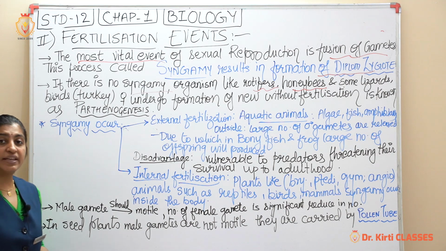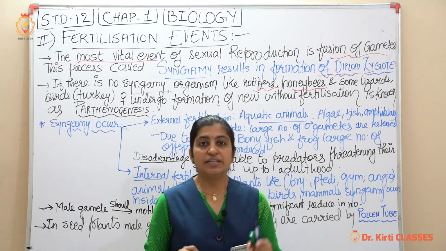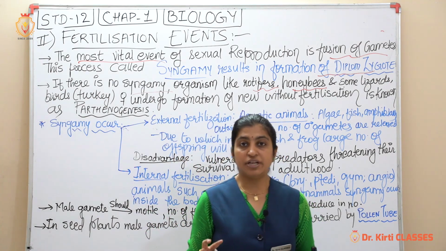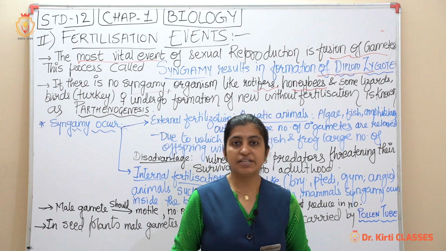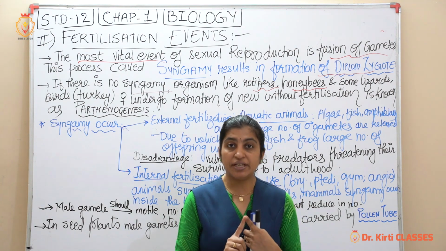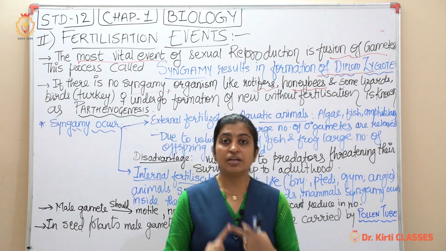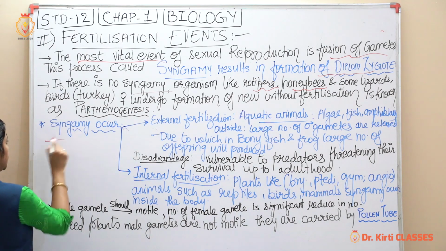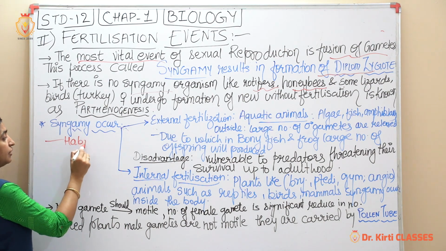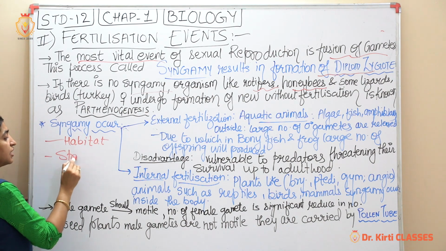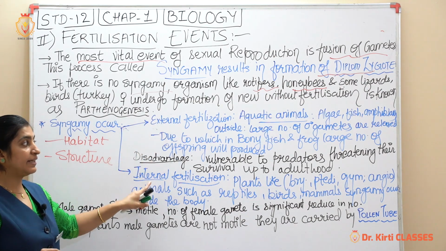Now if syngamy occurs, that means if a fusion occurs, what is going to happen? There are two processes of fertilization. Number 1, external fertilization, and number 2, internal fertilization, according to the habitat and according to their body structure and body development. So here we'll see the characteristics of syngamy, how the classification occurs according to their habitat, where they are living, and number 2, the structure of an organism, right? So it is of what? Two types, external and internal.